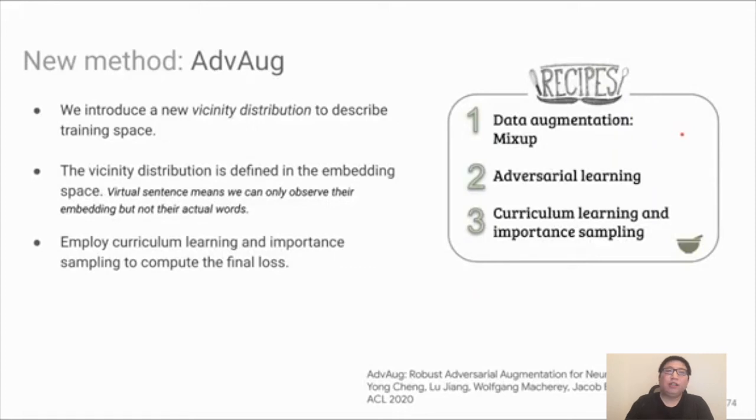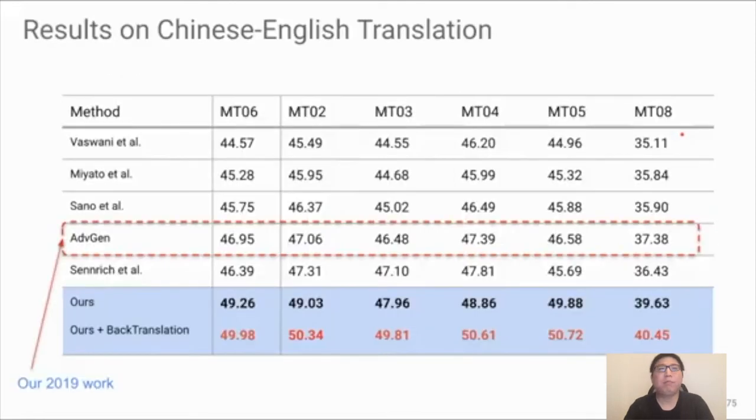So in summary, for this method, its robust learning recipe includes three ingredients. First, data augmentation using mix-up. Second, adversarial learning. And third is curriculum learning and importance sampling.